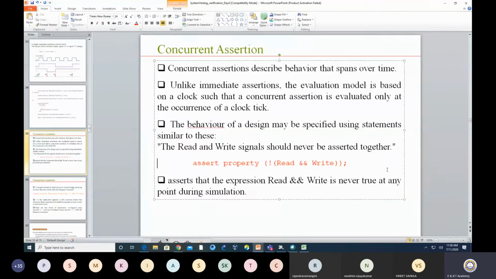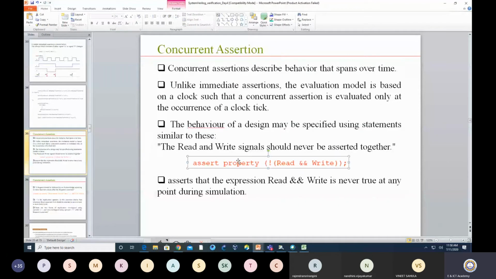Usually my digital design will be either positive edge or negative edge, so it can be evaluated at a positive edge or a negative edge. Whenever I write down a property, it defines that I am using a concurrent assertion, and it will be evaluated at every clock edge.